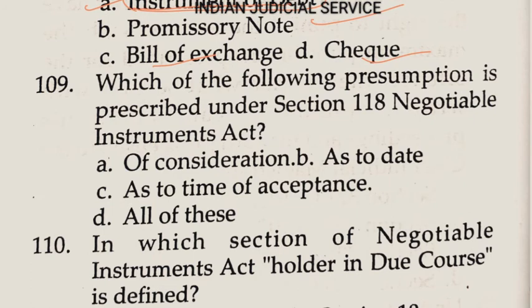Answer here option A. Now question number 109. Which of the following presumption is prescribed under section 118 Negotiable Instrument Act? Option A here of consideration, option B here as to date, option C here as to time of acceptance, option D here all of the above. So answer here option D, all of the above.